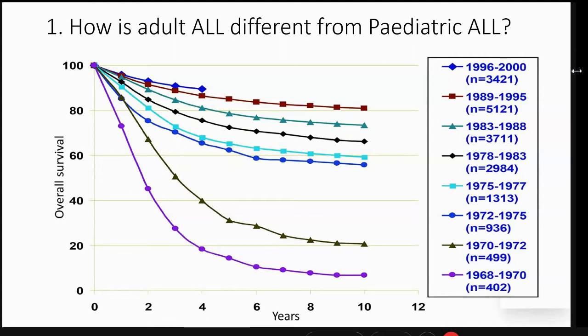Now this is a slide of pediatric ALL, and as I just mentioned in my introductory slide, the various graphs are over a period of decades as highlighted on the legend on the right side. If we see in the 60s, the pediatric ALL, the long-term survival, 10-year survival was just around less than 20%. In fact, it was just about 10% or even less than 10%. Same as in the 70s.